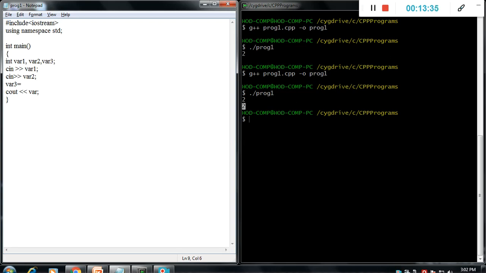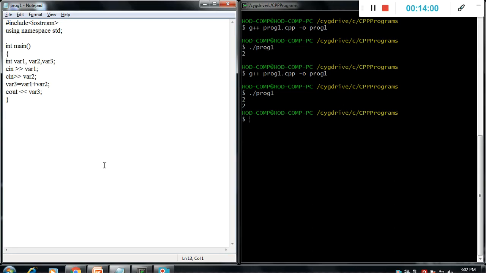Now var 3 is equal to var 1 plus var 2, right? Then we print var 3. Means we take the values var 1 and var 2 from the user, then we add these two values, store the value in var 3, and print var 3. Means it gives the addition of 2 numbers.